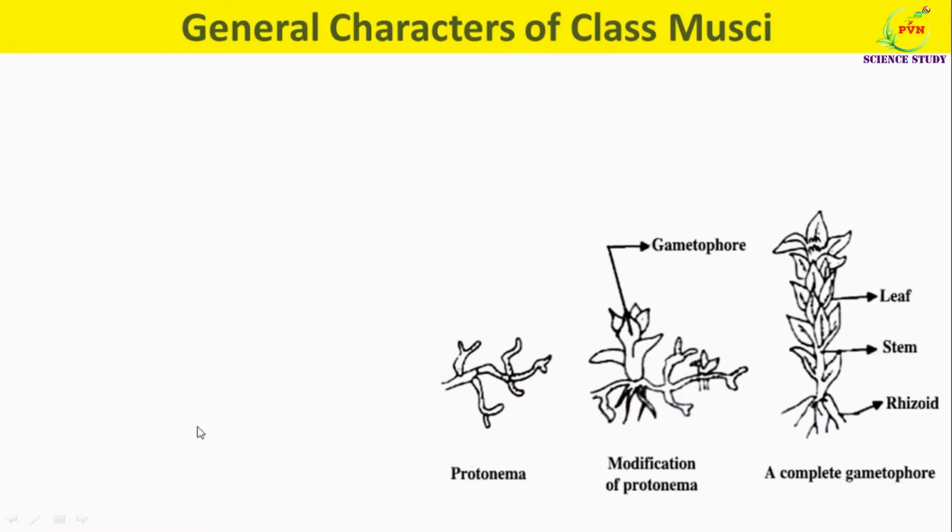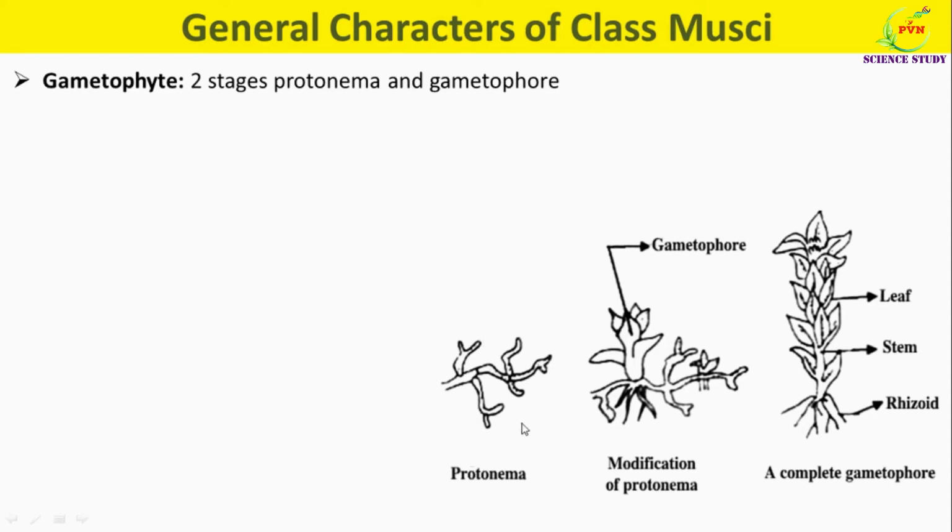Dear students, now we will study morphology of gametophyte. The gametophyte of moss comprises two growth stages: the juvenile stage is called protonema, as you can see here, and the adult leafy stage is called moss plant or the gametophore. So this is the protonema, which later on develops into a complete gametophore, or commonly known as moss plant.